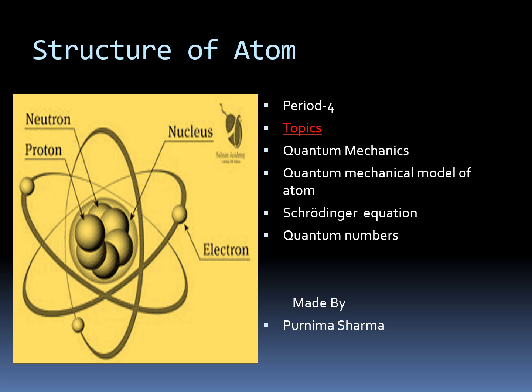This is my period 4, chapter number 2, structure of atom, and in the last period we had discussed de Broglie's equation, dual behavior of matter, Heisenberg principle, Bohr model for hydrogen atom, and failure of Bohr model. In this period I am taking the topic quantum mechanics, quantum mechanical model of atom, Schrodinger equation, and quantum numbers.